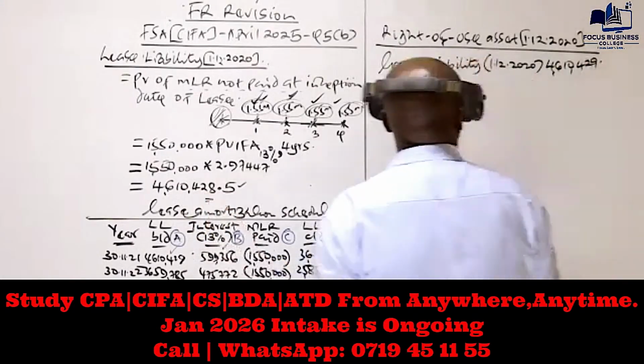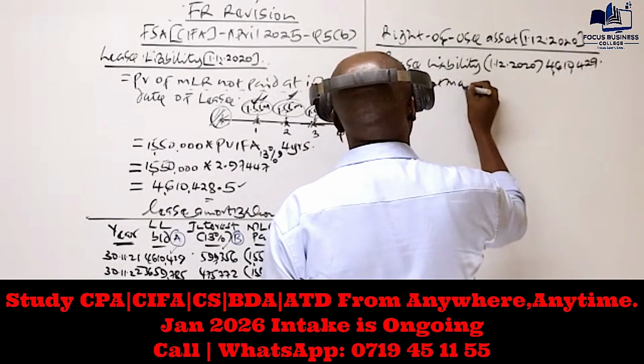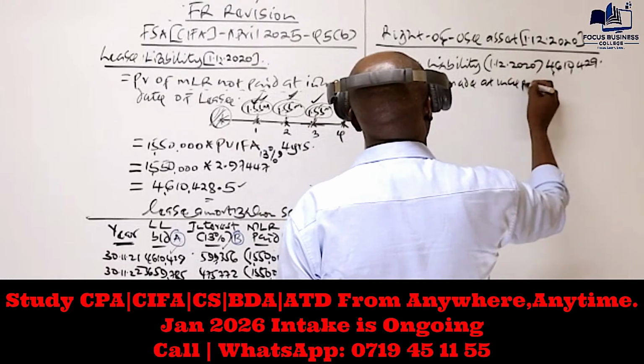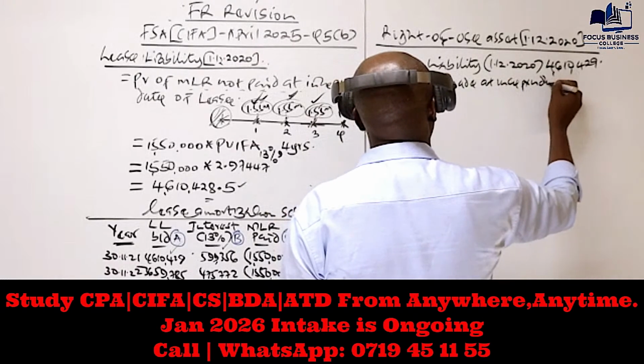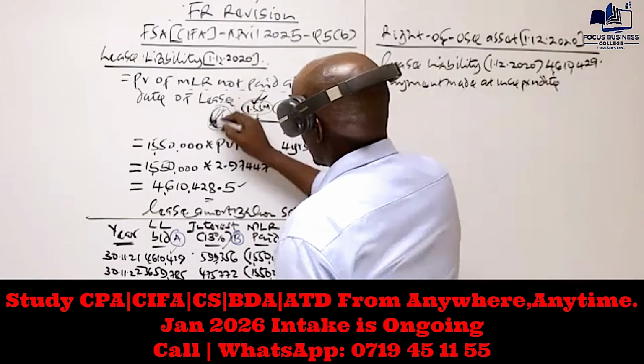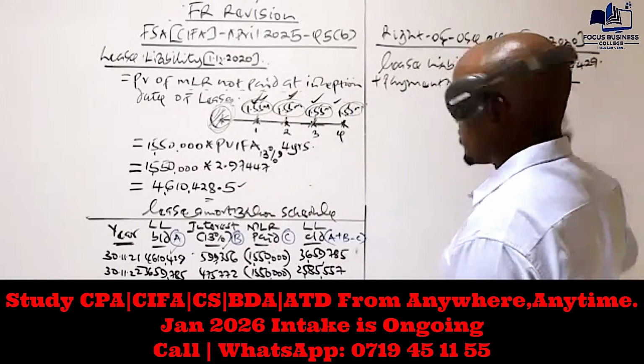To this we add any payment made at the inception date of the lease. In our case, we don't have any payment made at the inception date.